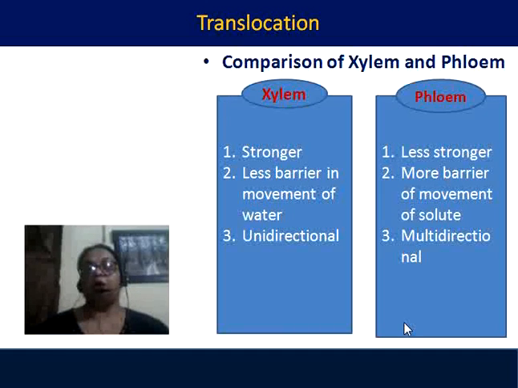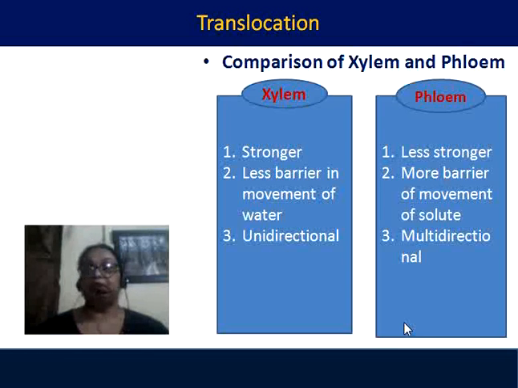Now, what conclusion can we come to? In the xylem, the cell wall deposition is heavier, so the cells are stronger. In phloem, the deposition is less, so they are less strong. In the xylem, there is no cytoplasm. Most of the cells are non-living, especially the conducting cells, that is tracheids and trachea. So there is less barrier in the movement of water through the xylem.